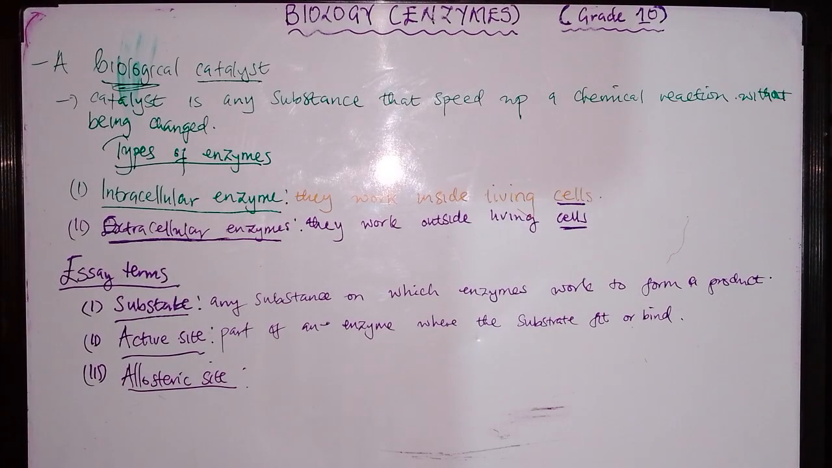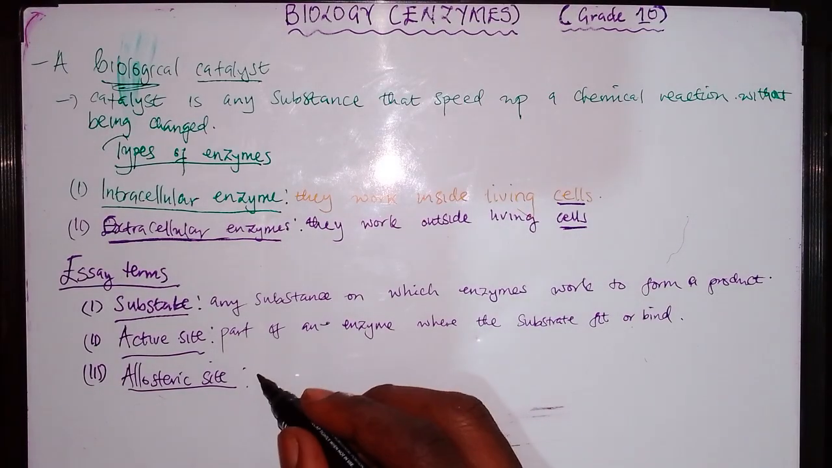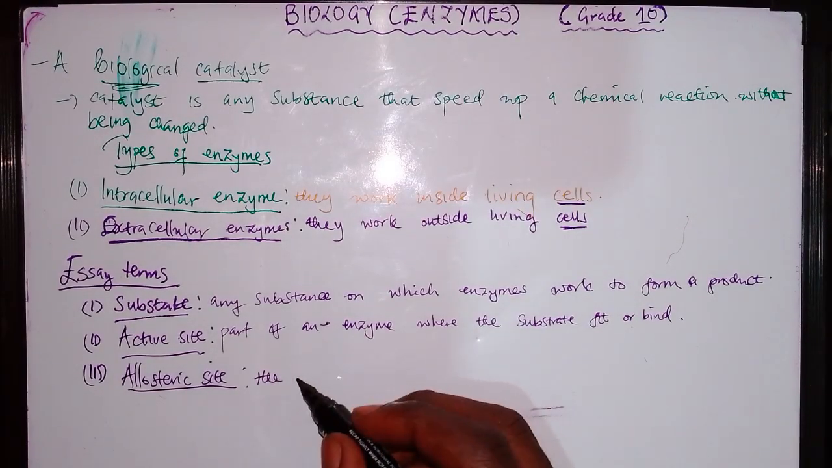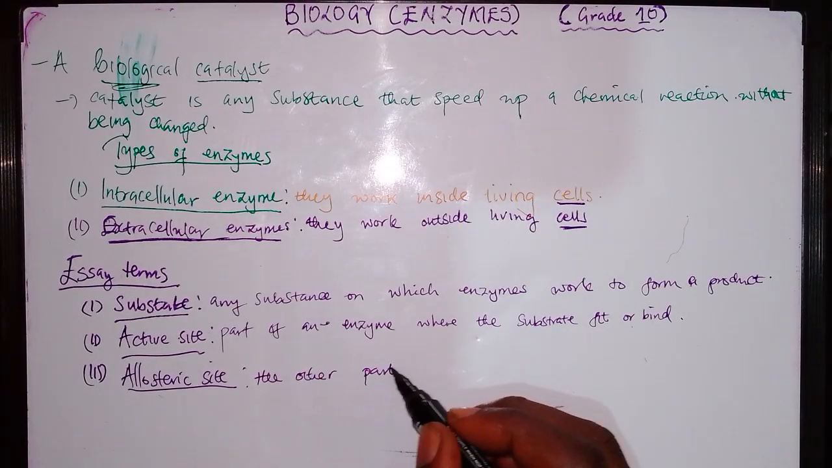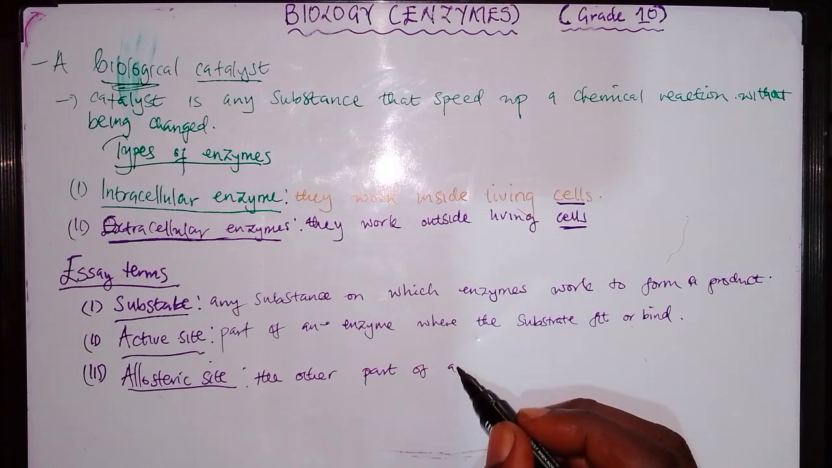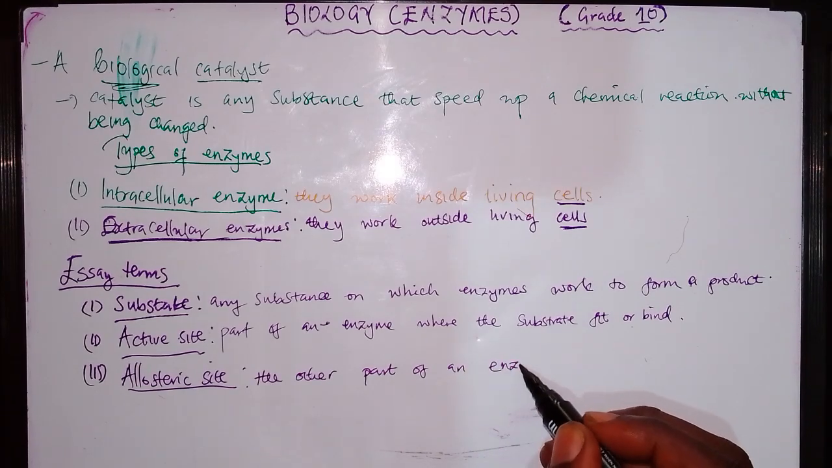What is an allosteric site? An allosteric site is just the other part of an enzyme.